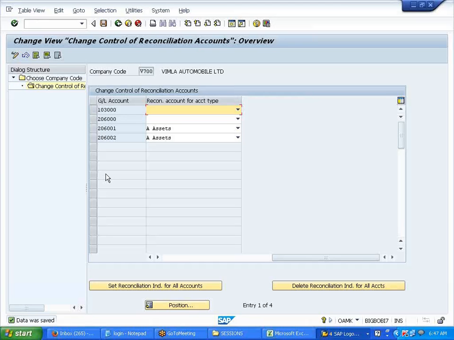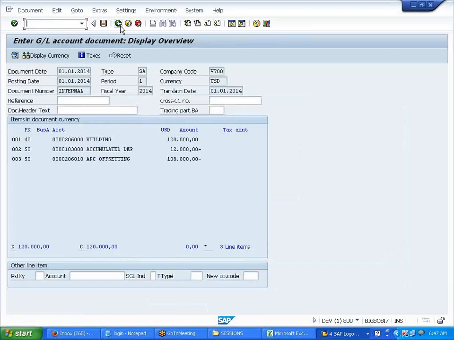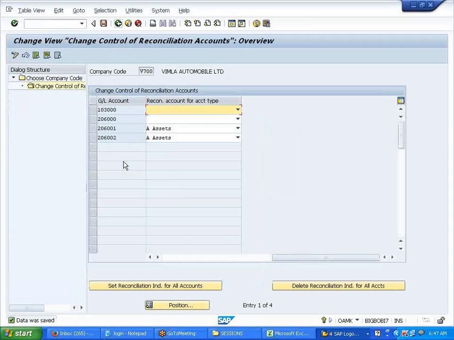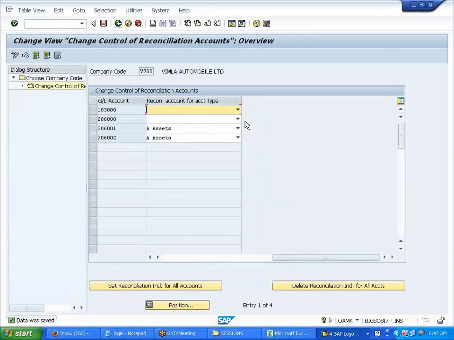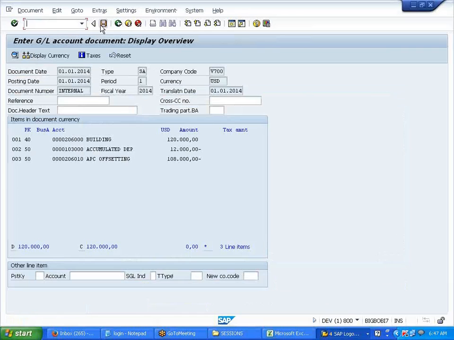Before we start, during cutover, before the go-live date. Only for certain cases when you go live. Then you have to switch it back to a reconciliation account. After posting this, once it is done, you reset it back.